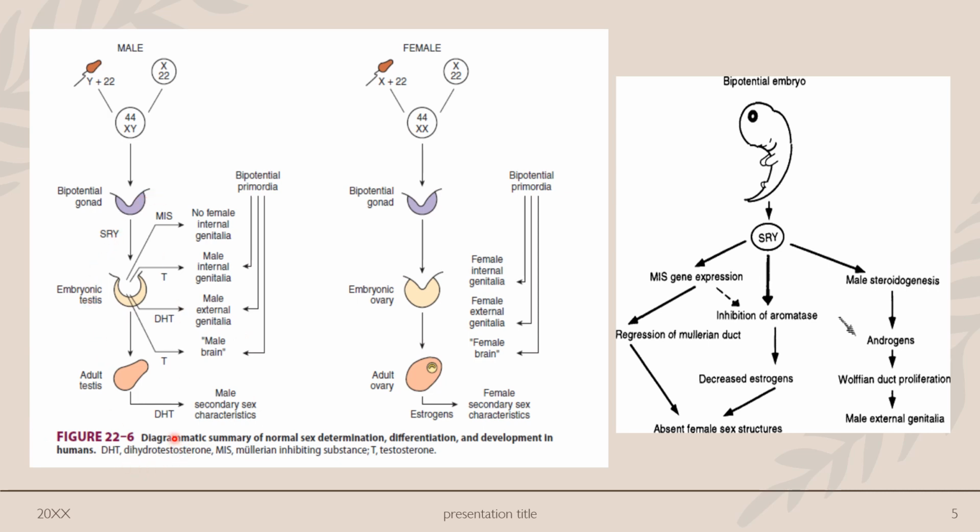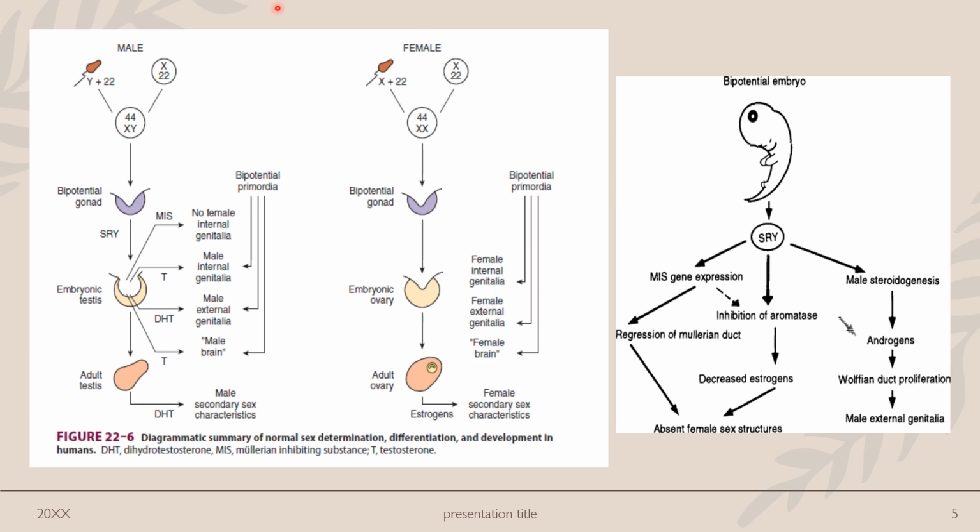In case of female, as there is no SRY gene, there will be no testis and no Mullerian inhibiting factor. So the Mullerian system will not be inhibited, it will flourish, and it will form the uterus and other internal genital organs for the female. So the gonadal sex is determined by the presence or absence of the SRY gene.